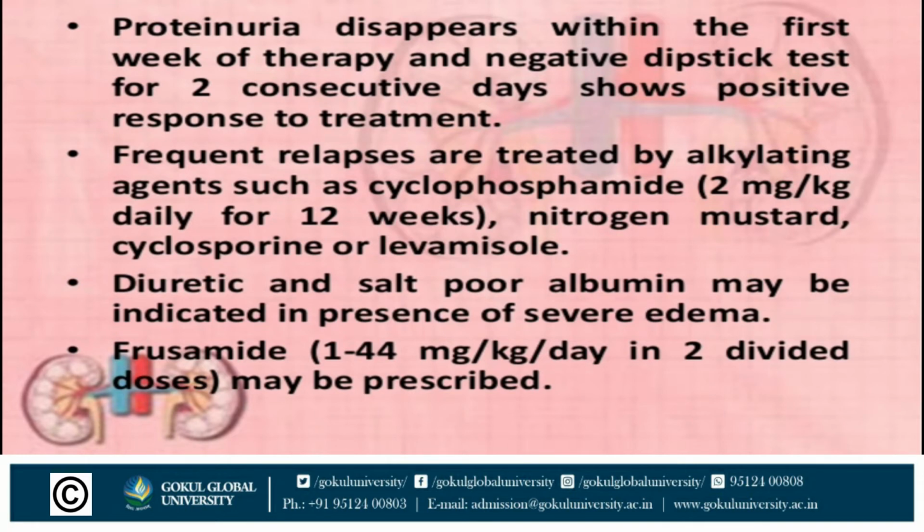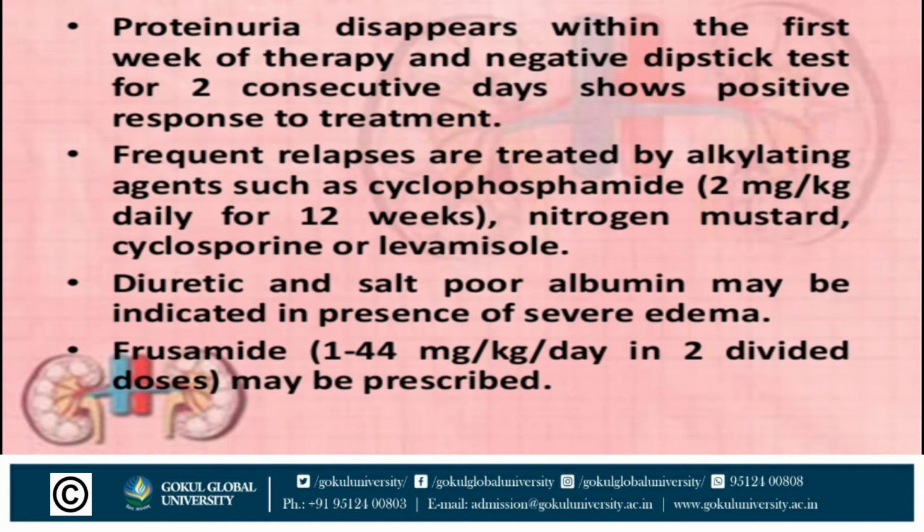If severe edema is present, a diuretic is given. Diuretics are given when urine output is decreased, but why do we give diuretics when edema is present? Because diuretics increase urine output, and because of increased urine output, a lot of sodium and water is excreted from the body.